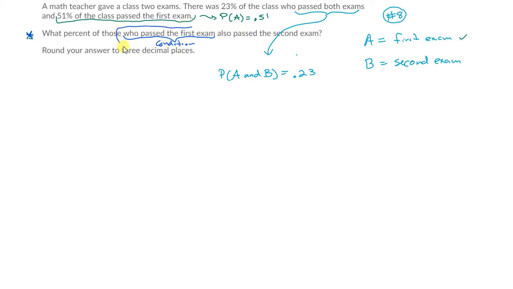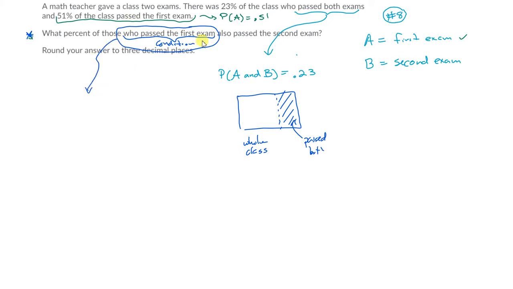So passing the first exam is your condition. And of those people, I want to know who passed the second test also. They're not saying who passed both out of the whole class. That's a different question. We already know that. The ones who passed both, 23%. Okay? So if you line up everybody in the classroom, here's the whole class. If you take the whole class, 23% of them, which would be about this many, passed both exams, right? So if you say everybody who passed both exams go to the right side of the room, that would occupy about 23% of the classroom, right?